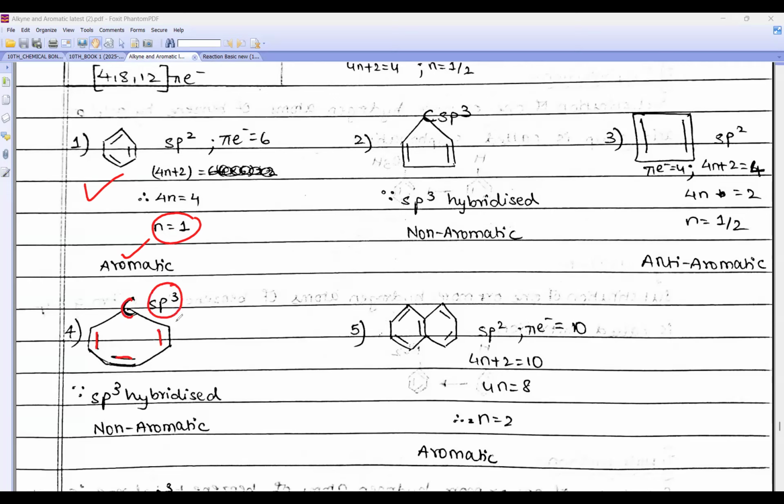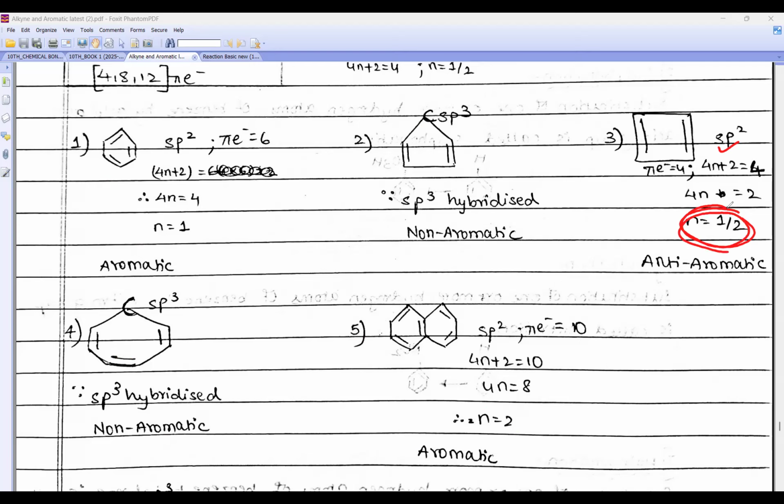So here it is directly sp3, so non-aromatic. Got it? Here also, if you see the second structure, these were pi bonds, but here this carbon was single, so non-aromatic. Now this we did right now. Look, we got the value of n as 2, so it is aromatic or not? Yes, sir. We did this also, beta. Look, it was sp2, yes, but what was n coming?